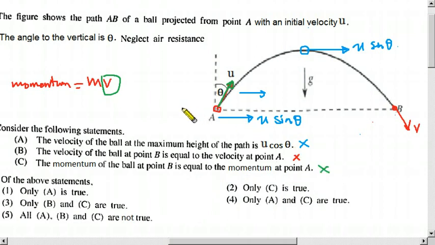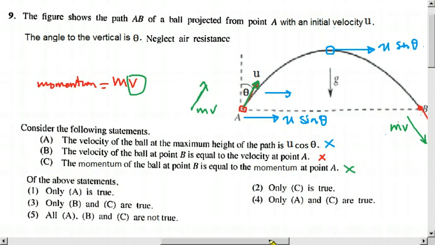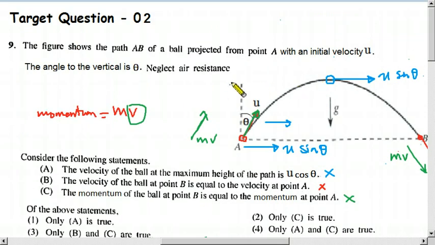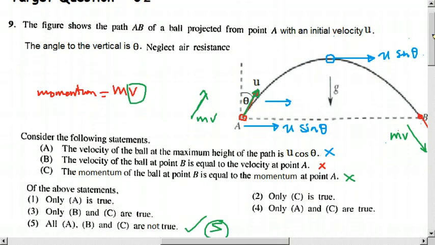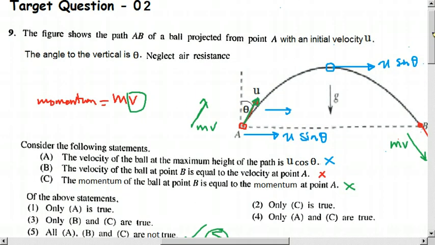The momentum is in the direction of the velocity, so here the momentum is in this direction, and there it is in that direction. There are two directions, so they are not equal, and the final one is wrong. So all of A, B and C are not true, so the answer is the fifth one. If you are successful in this question, children, you are good at this lesson, projectiles.